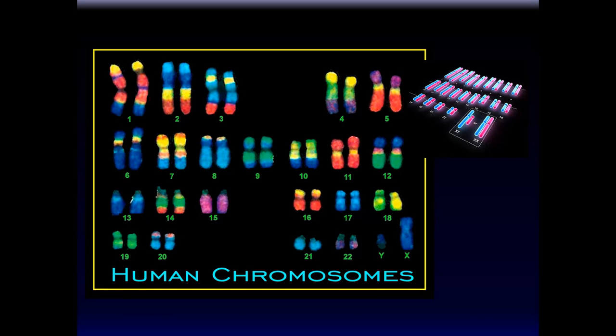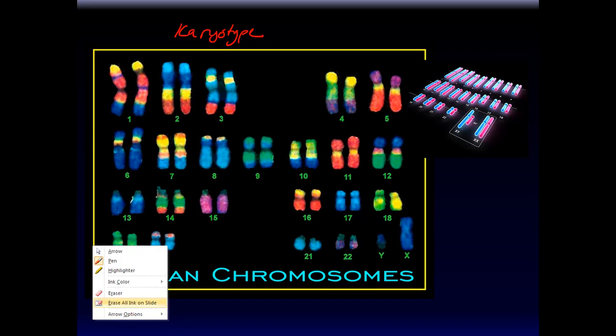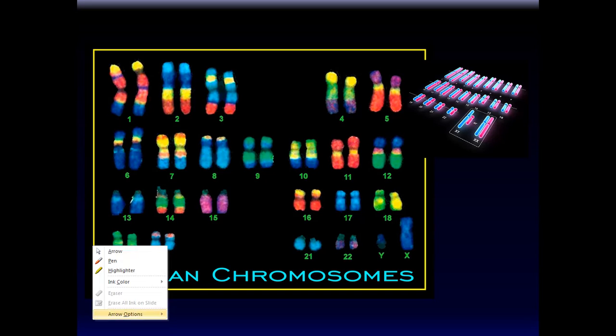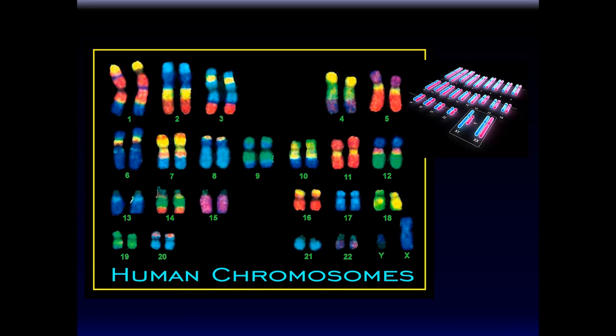So this family portrait is given a name. It's called a karyotype, K-A-R-Y-O-T-Y-P-E. I think that's how it's spelled, but we'll double check that in the future, okay? The karyotype is like a family portrait of the chromosomes. Now, this is very important.